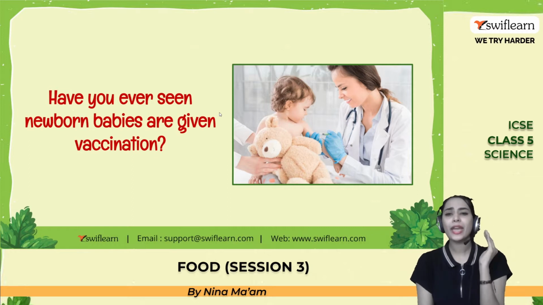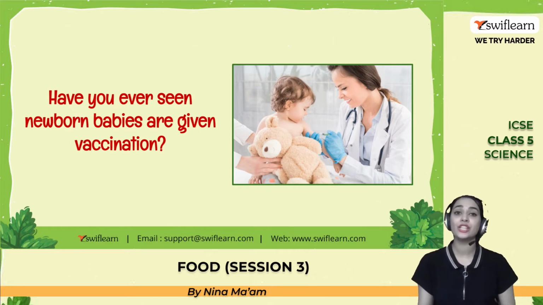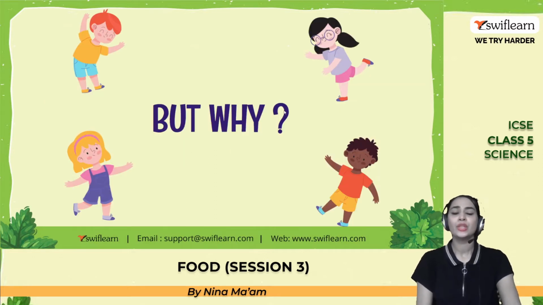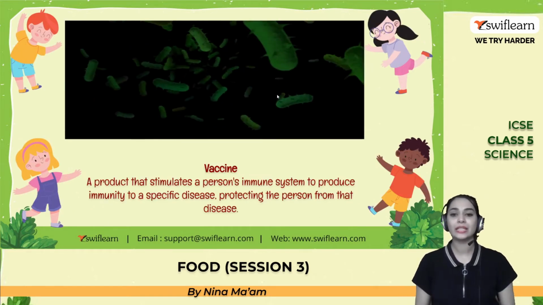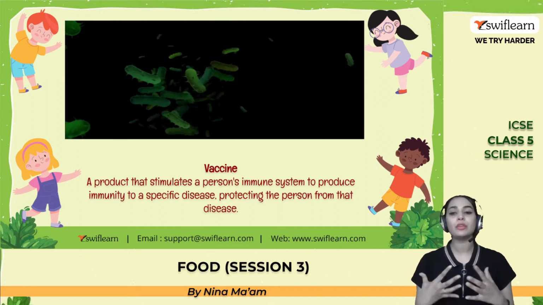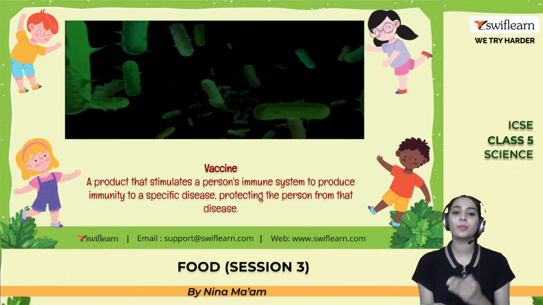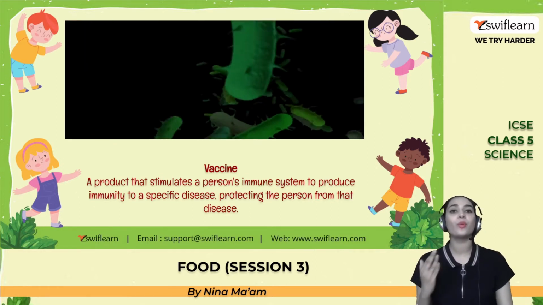Have you ever seen newborn babies being given vaccination? Or have you ever taken a vaccine in your life? Yes, we did, right? But why? What is the reason behind this vaccine? Vaccines stimulate a person's immune system to produce immunity to a specific disease, protecting the person from that disease. For example, the COVID vaccine, right?